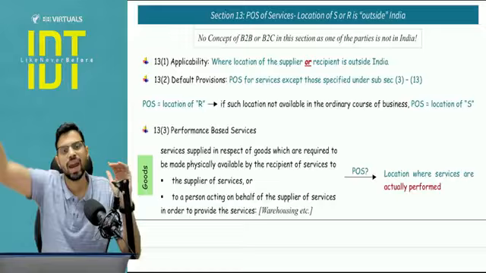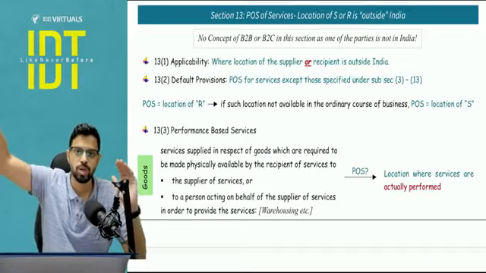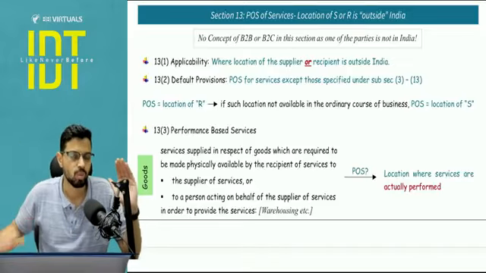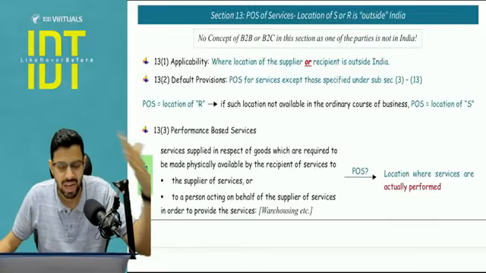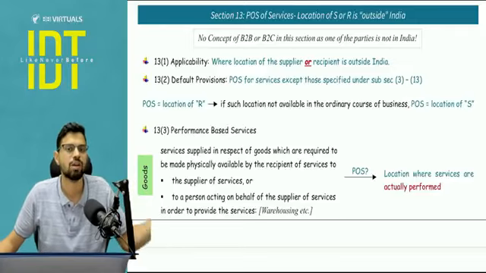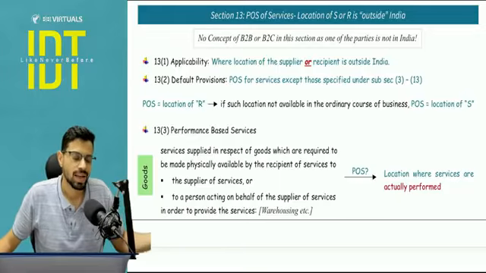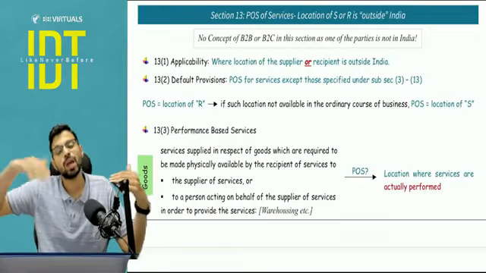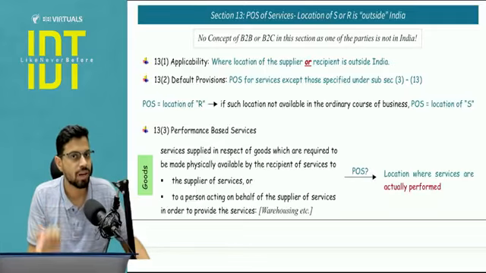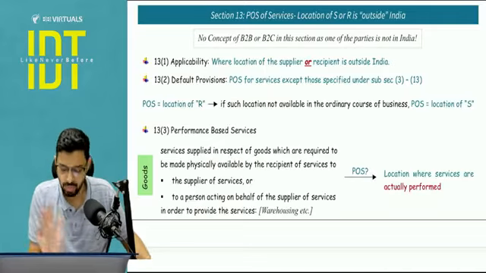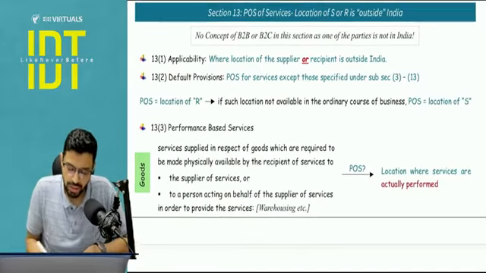So transport 12.8, 9 and 10: transportation of goods, transportation of passengers and services on board a conveyance. Then after that 12.10 will come, 12.11 will come, that is telecom services, 12.12 is your banking and financial sector, last 12.13 is your insurance, and 12.14 is a specific one that you need to learn, advertisement to government. Advertisement to non-government will fall into 12.2. Hope this is clear. Now we will move to section number 13.